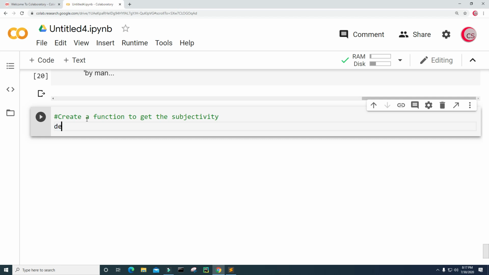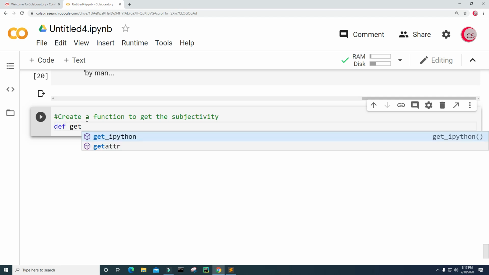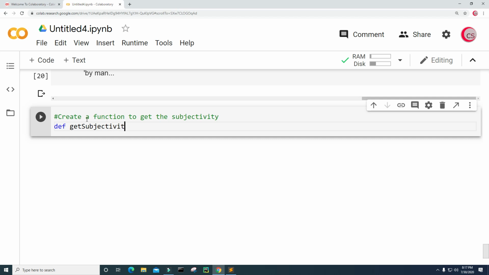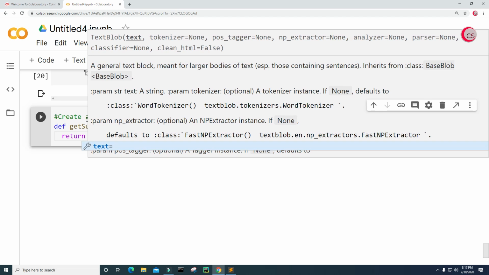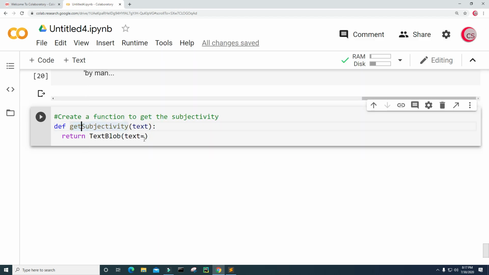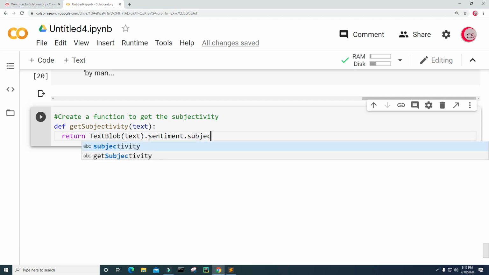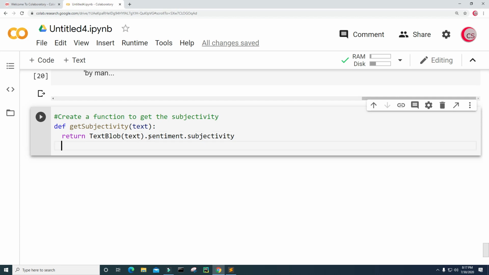Let's call this function get_subjectivity, and it's going to take in some text, and then it's going to return TextBlob, input the text, and I want the subjectivity, so that's .sentiment.subjectivity.